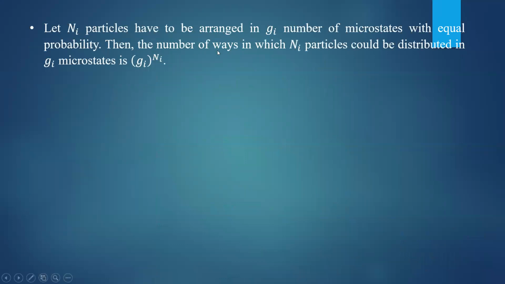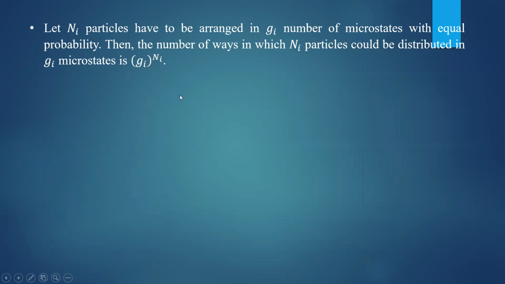Then the number of ways in which Ni particles could be distributed in Gi microstates is given by Gi to the power Ni, just as I have illustrated. With 3 particles and 2 states, the total number of ways will be 2 to the power 3. Here Gi is the number of states and Ni the number of particles. The total number of possible states will be Gi to the power Ni.